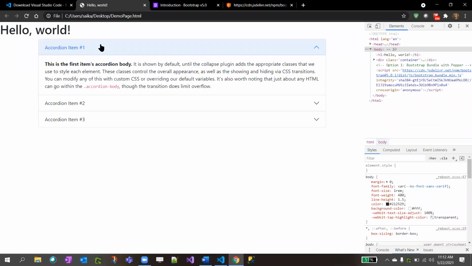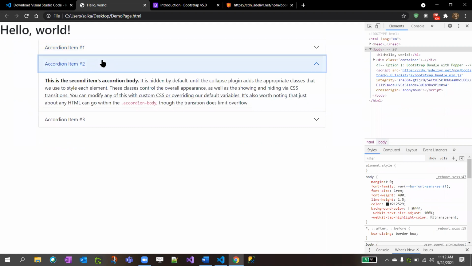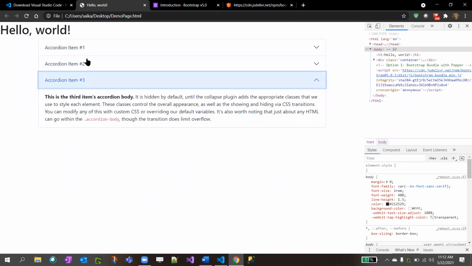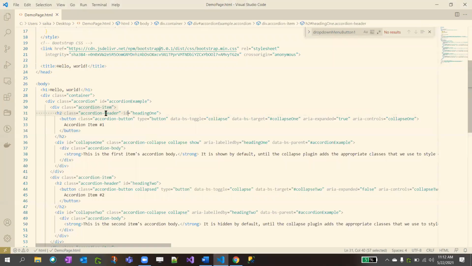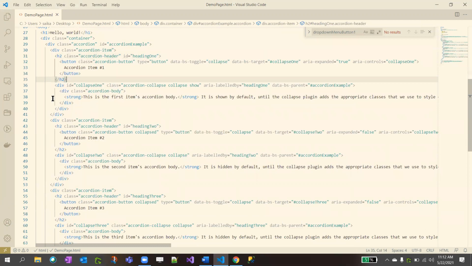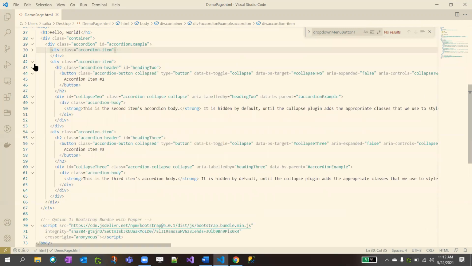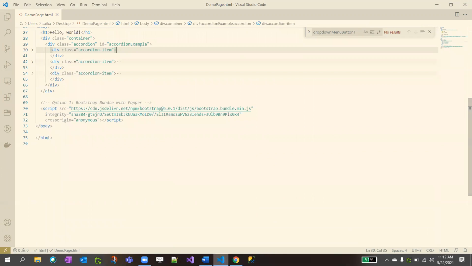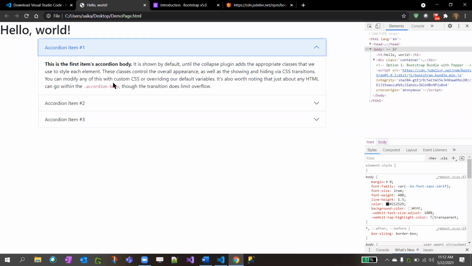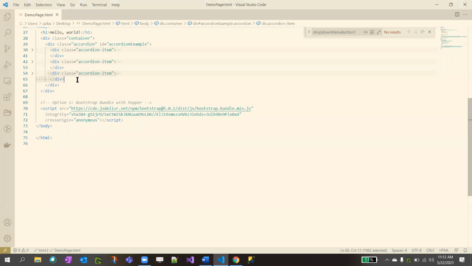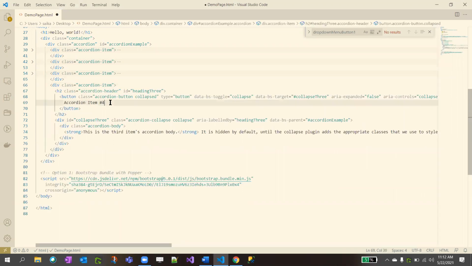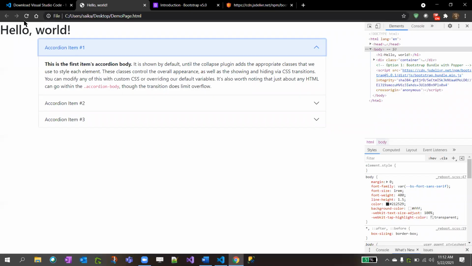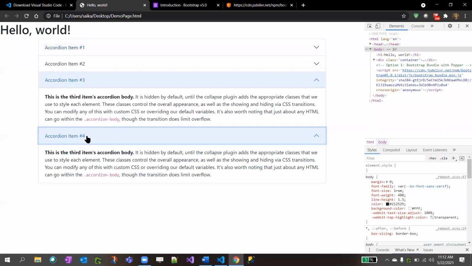See, this is the header, right? If you click on this, it will get collapsed. If you click on the third one, the second one will get collapsed, and the third one will get opened. So this is defined by Bootstrap. We don't need to write our own, right? And as I said, since we have three items here, we have three accordion items declared. If you want one more, copy that, then name it as 4. See, fourth one got added.